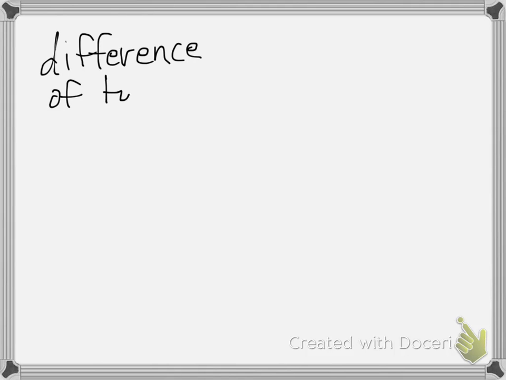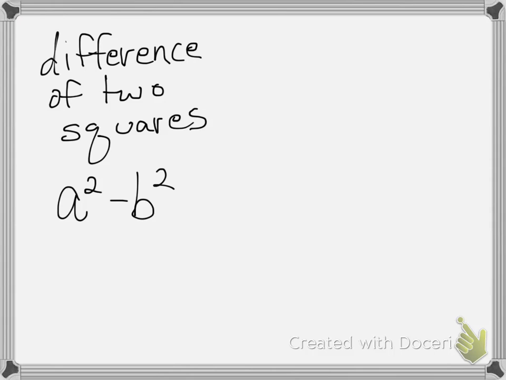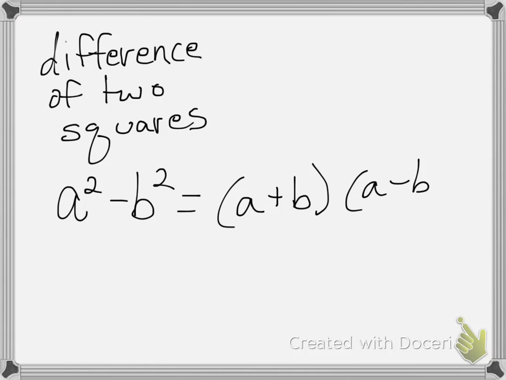But one thing you ought to know is this pattern called the difference of two squares. And this was one of your vocab terms from the last unit. Squares are when you square something, just like in the last video. Cubes are when you cube something. So difference means subtract, and two squares means you're squaring something. So a squared minus b squared. Difference of two squares. Whenever you have that, you can factor it into a plus b times a minus b.